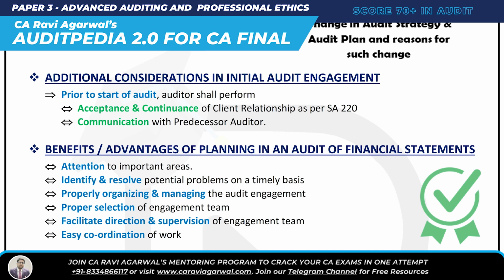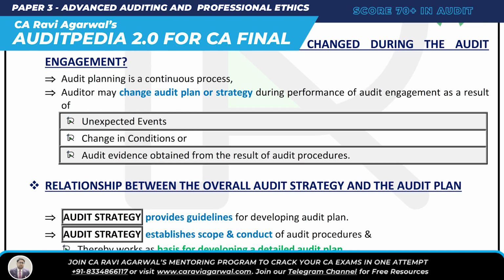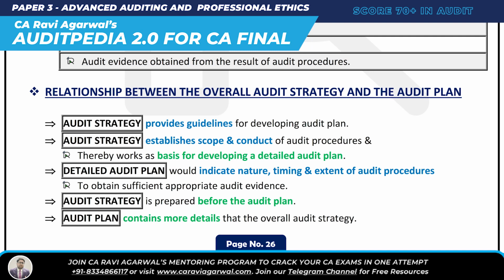Then can the audit plan or strategy be changed? Yes, it can be changed, because audit is a continuous process. You can change it in 3 circumstances: unexpected event happens, change in condition, or audit evidence obtained from the result of audit procedure. And then 2 more questions are done. Relationship between overall audit strategy and audit plan. You know that audit strategy provides you guidelines and the scope of audit procedure, thereby it helps you develop the audit plan. And the detailed audit plan indicates nature, timing and extent of audit procedure, and helps you obtain sufficient appropriate audit evidence.